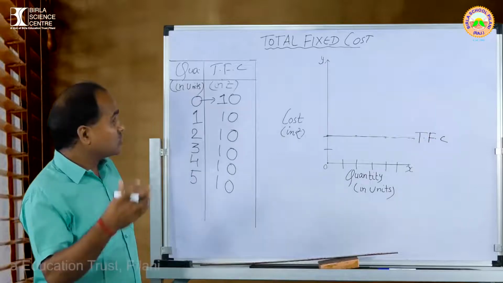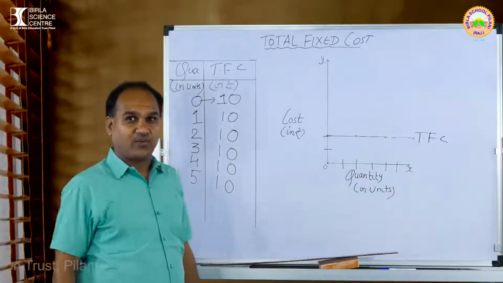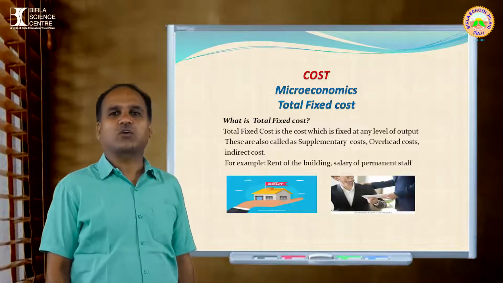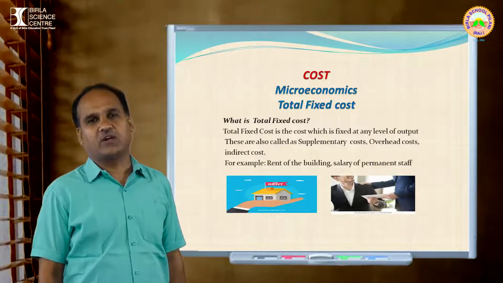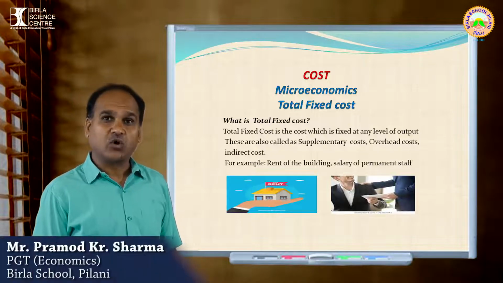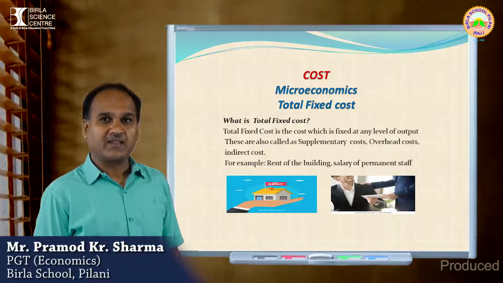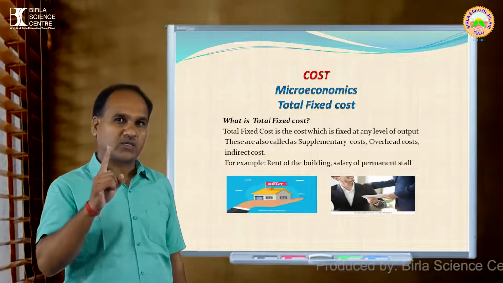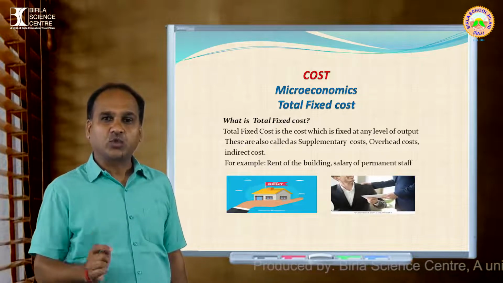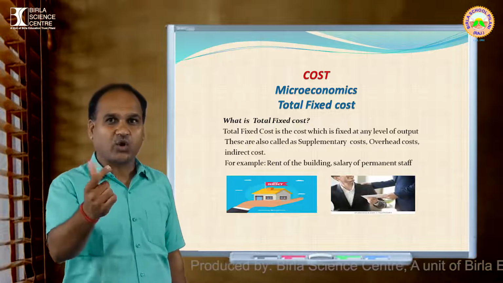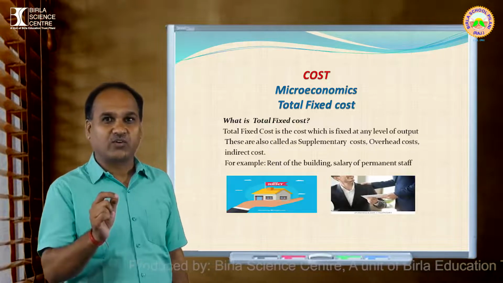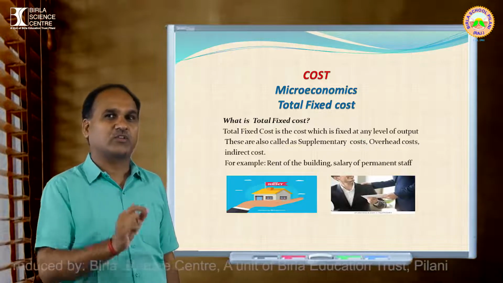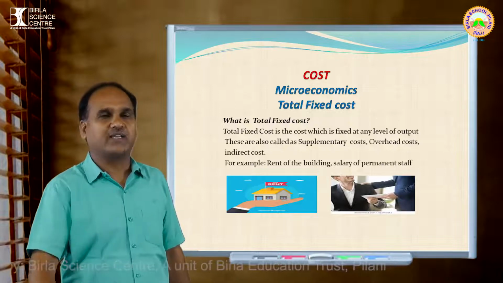Now you enjoy the definition in the digital form. What is total fixed cost? Total fixed cost is the cost which is fixed at any level of output. It is also called supplementary cost, overhead cost, and indirect cost. So fixed cost you can call a supplementary cost, an overhead cost, and at the same time an indirect cost also.